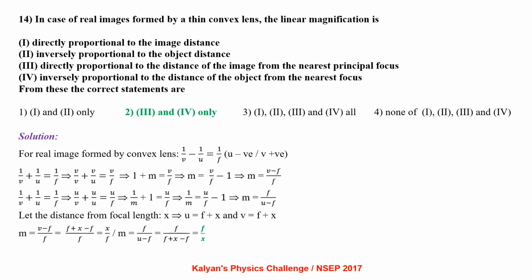Let the distance from the focal length be x, so that we can write u equal to f plus x and v equal to f plus x. So ultimately we have m equal to v minus f by f, that is f plus x minus f by f, that is x by f. In terms of u, m equal to f by u minus f, that is f by f plus x minus f, which is f by x. So statements 3 and 4 are correct.